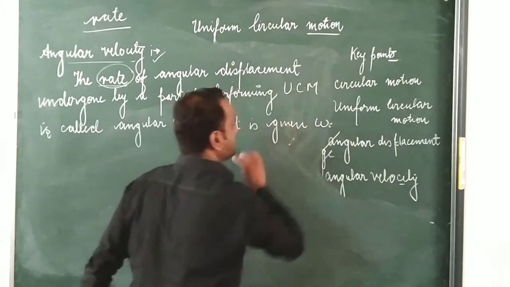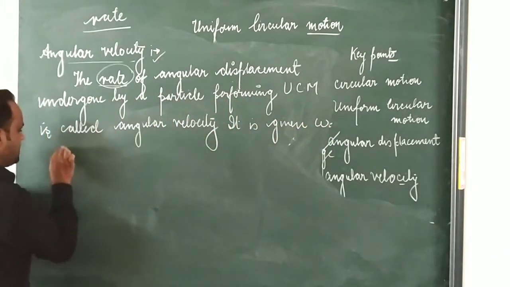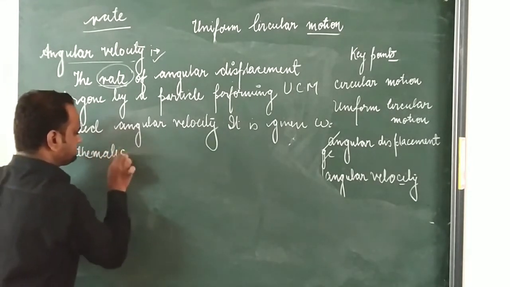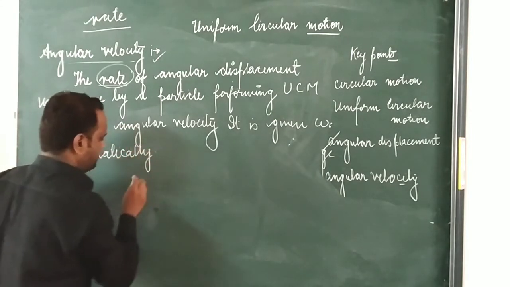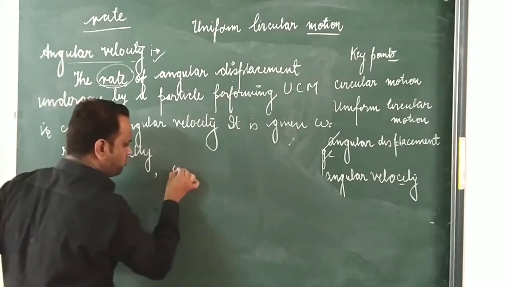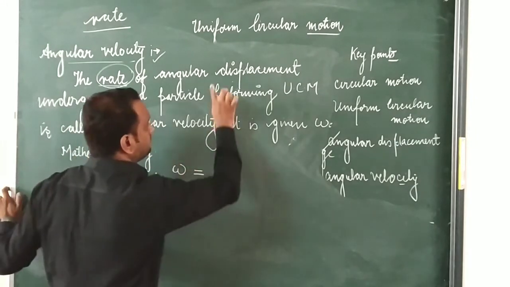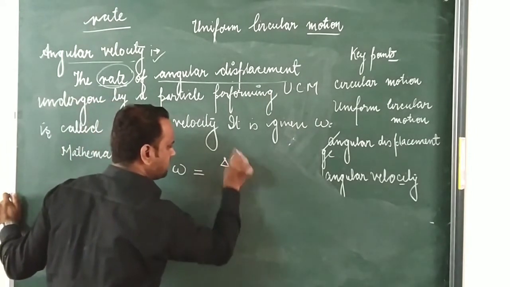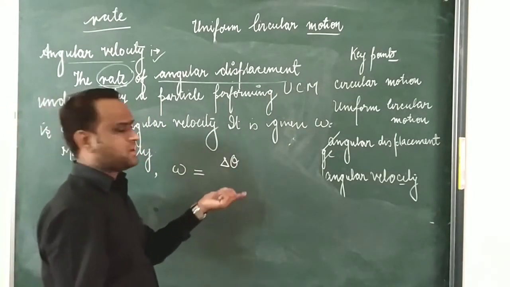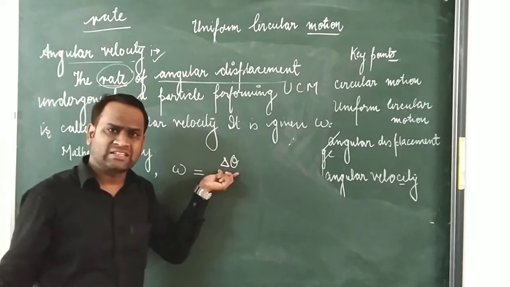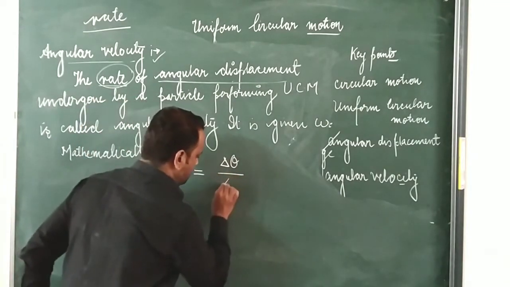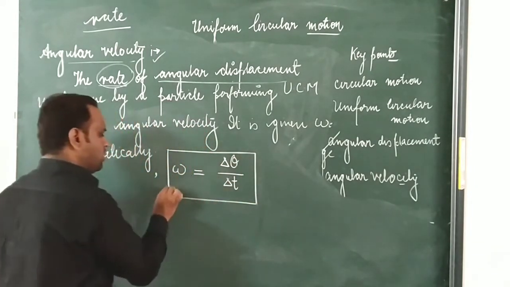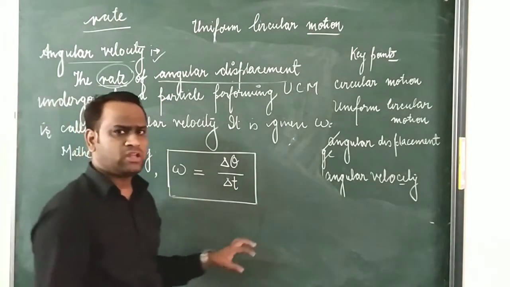Mathematically, omega is equal to angular displacement, that is delta theta, because the body covers a circular path so the displacement is in the form of angles. Delta theta upon delta t is the angular velocity of an object performing uniform circular motion.